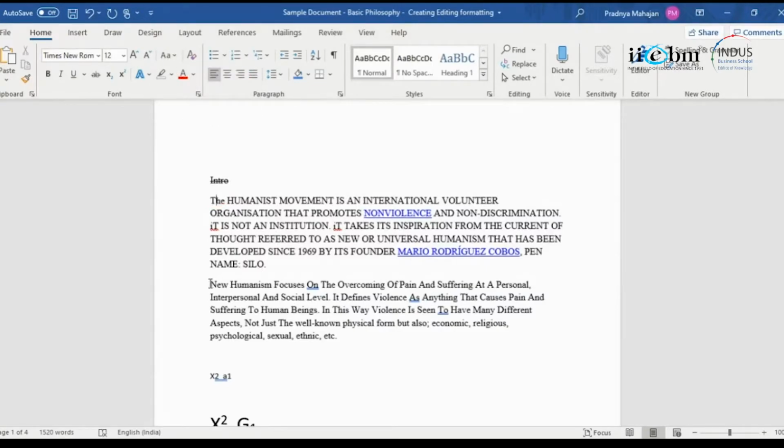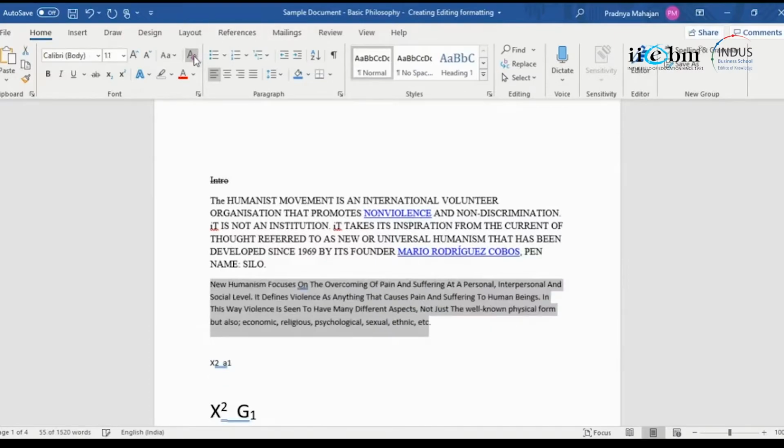Capitalize each word. Okay, so I will just clear this format over here. Yeah, now I will use capitalize. Okay, one minute. I will just say sentence case.